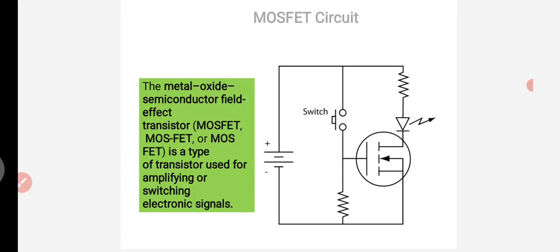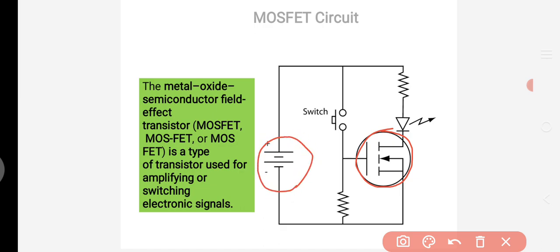BJT or FET is also used for amplification, but compared to those, the MOSFET has more advantages for amplification or switching electronic signals. This is the symbol of the MOSFET. Here we can apply the voltage, that is the DC supply. This will be connected to the diode for amplification purposes. This is a switch, and these are the internal resistances of the diode. So this is our MOSFET circuit.